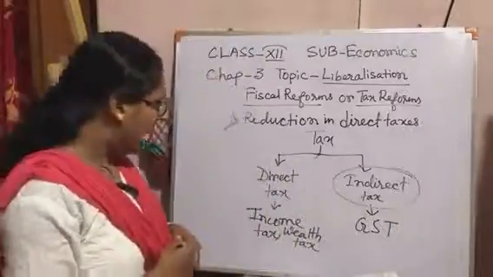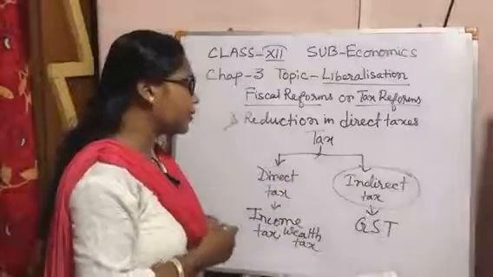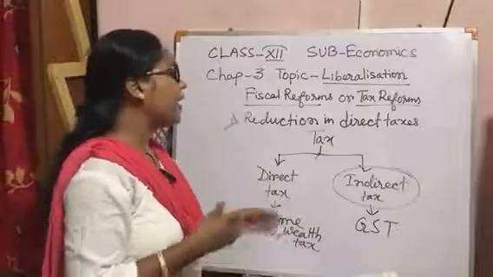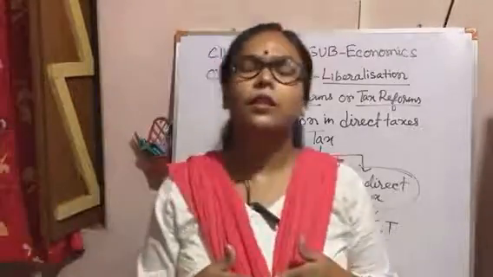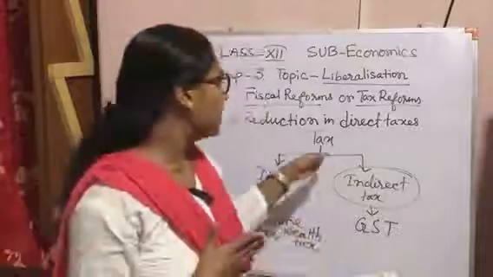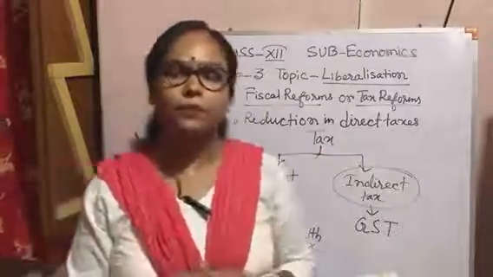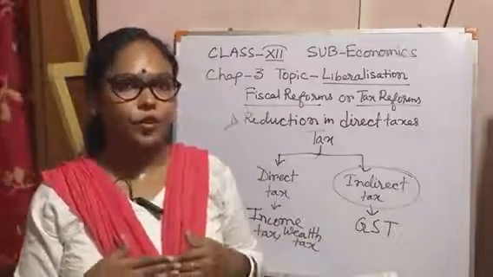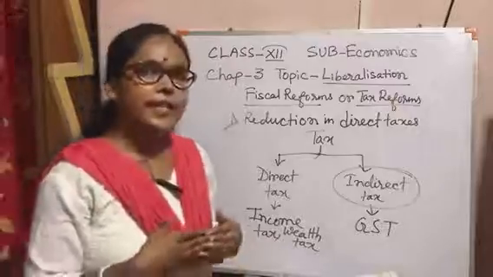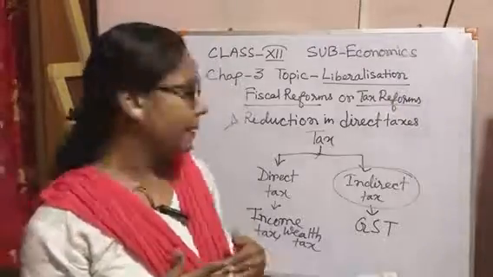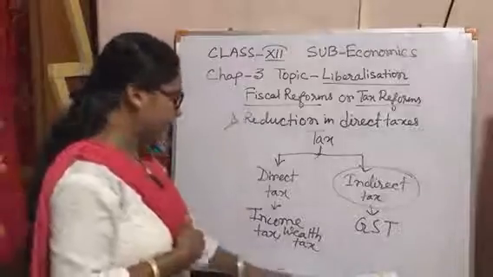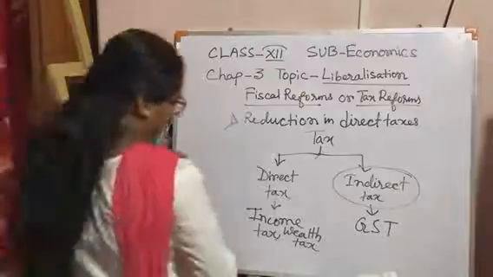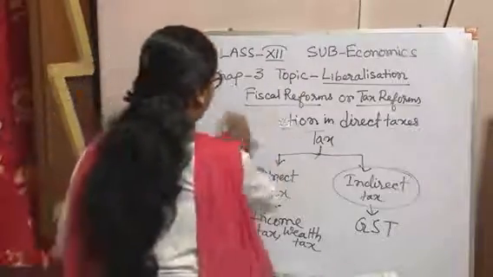After this, the government wants to simplify the tax system, because previously only a few people could understand the tax system, but the common people of the country could not understand it. That's why the government made a new tax system which is easily understood by all people. So these are the tax reforms. Now we talk about the foreign exchange reforms.